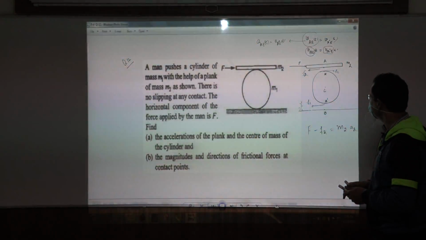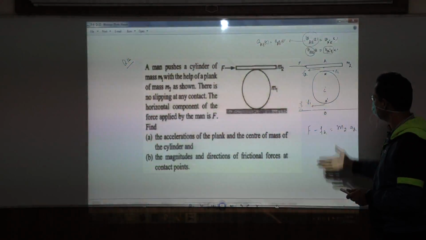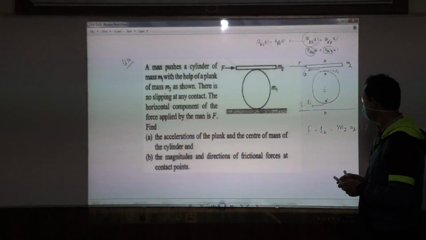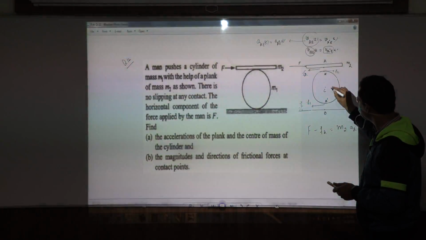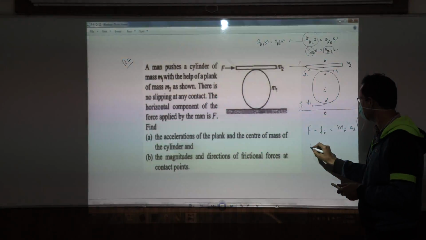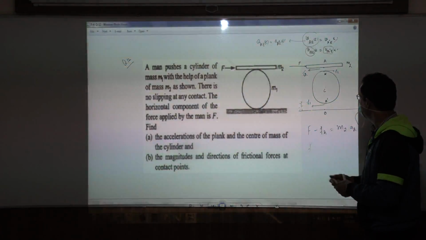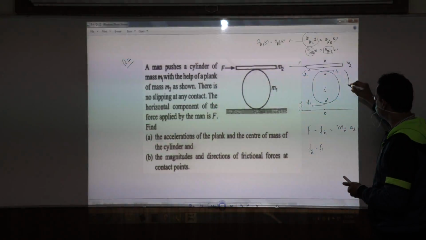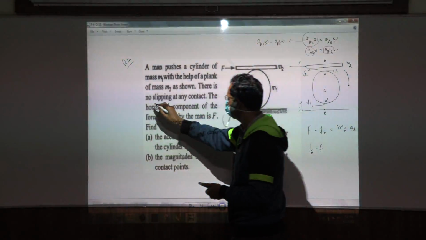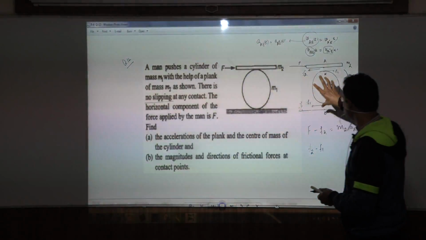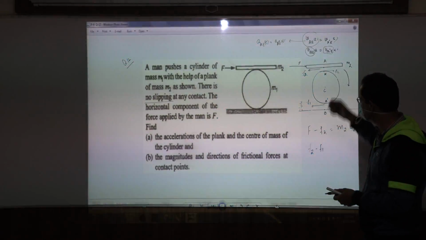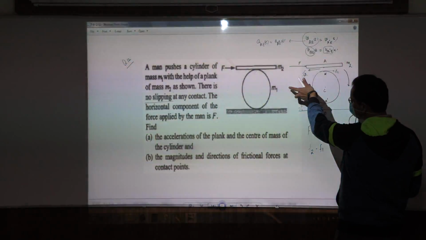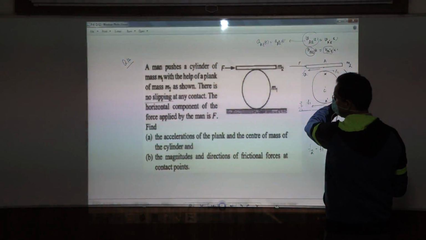Fine. So now what equations do we get over here? What more equations can we have? Okay, so if I write the equation of motion of center of mass of the cylinder, we could write maybe like this. We could write F2 minus F1. Suppose the cylinder is rolling like this. Now another implication of there is no slipping is that the cylinder is rolling purely. Fine. So if it is rolling purely in this way, do you imagine it rolling like this when you push it that way? I don't think so.